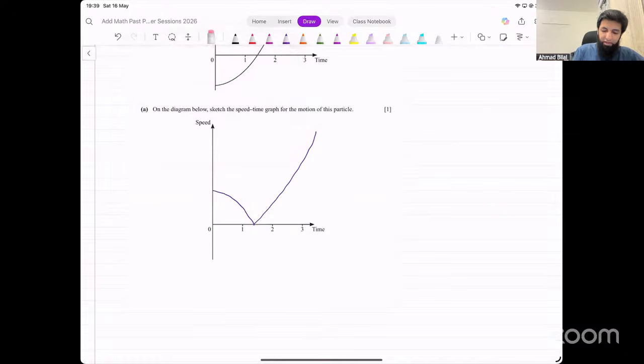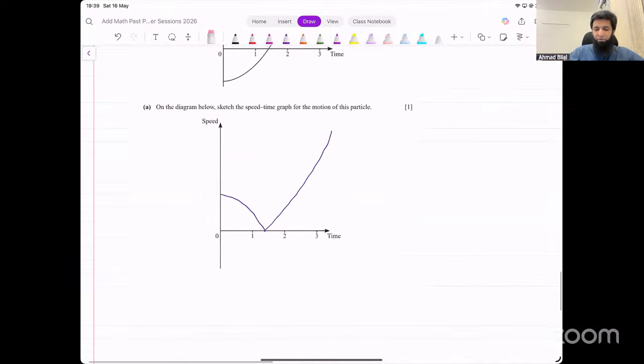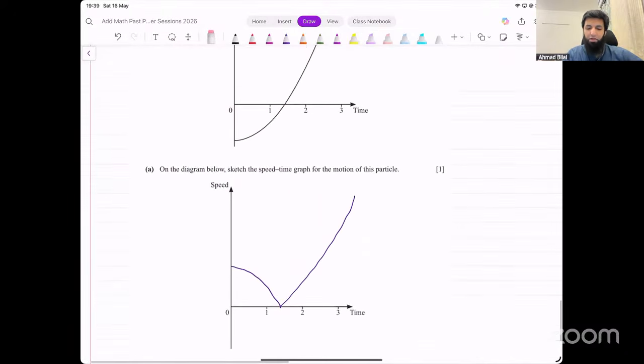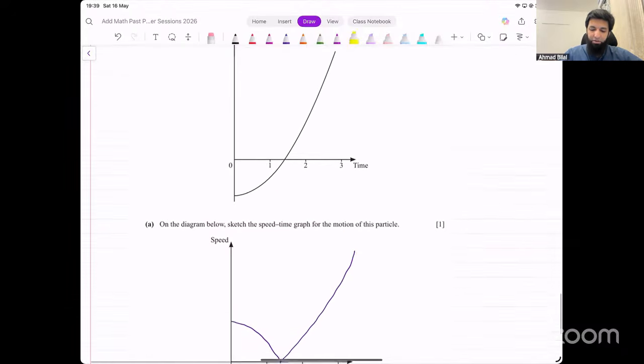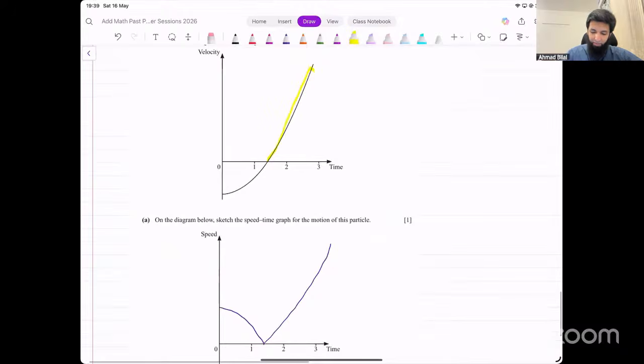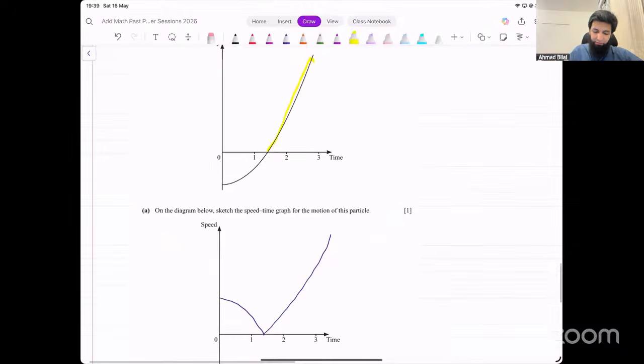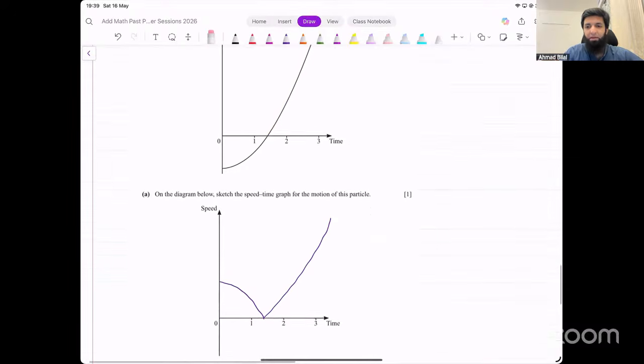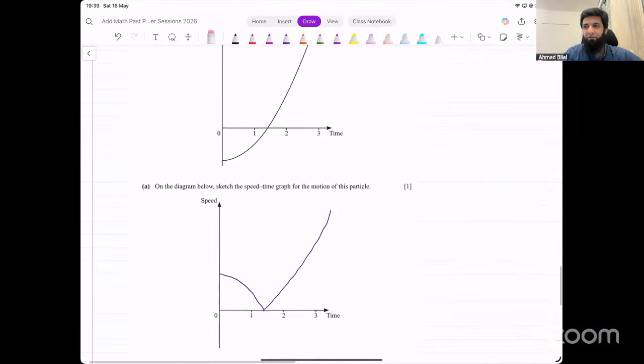This is the speed time graph that we wanted to draw. That's one mark. This is all that you had to do. The examiner should clearly understand that you've drawn the same thing on the right side, and on the left side, you've just reflected this part. And that will be acceptable. Yes, it will be reflected.